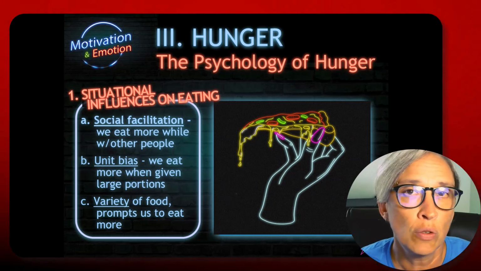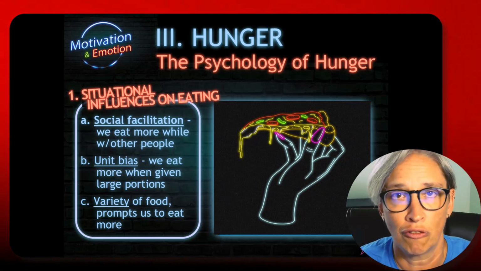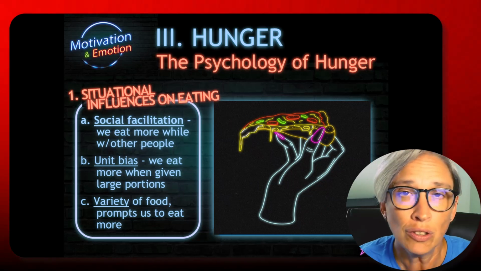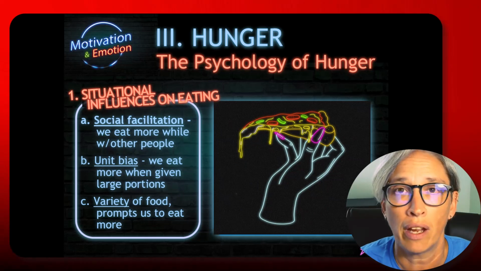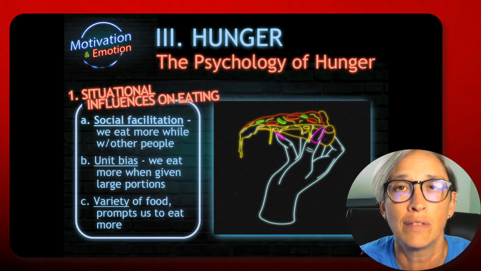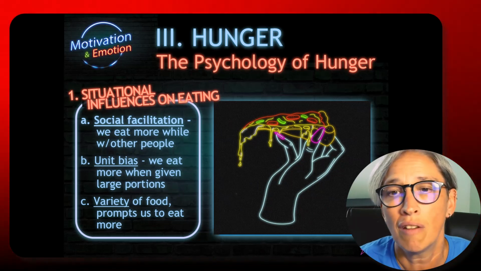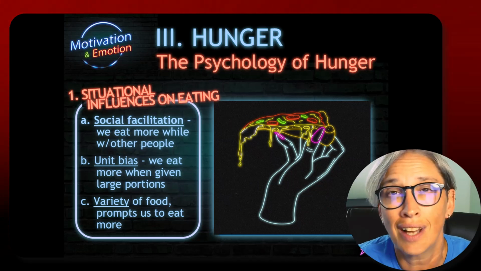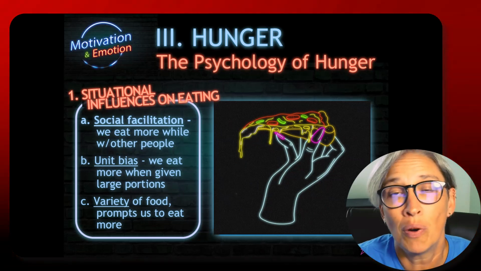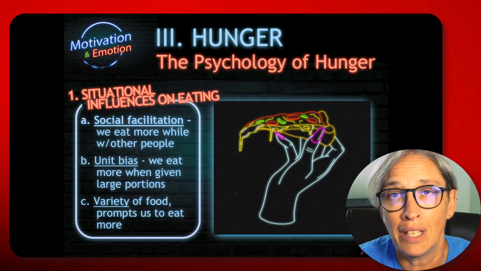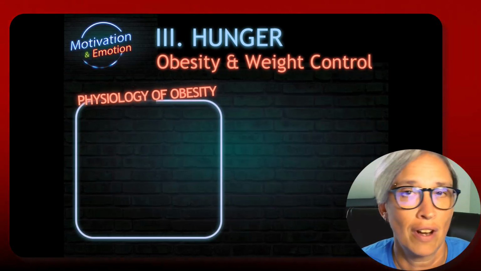We also have a unit bias, especially here in America, where we go out to a restaurant and they give you 3 times the amount of food that you really need. And we also have this wonderful thing of variety. I know for me, in my area where I live, I can get food from all kinds of different nations and ethnicities. It's one of the things I love about living where I am. We have variety, you know. Food is easy to come by now. We don't have to plant our food and wait for the cucumbers to grow. And so we put on weight when we may not mean to. I'll show you some videos in class that will demonstrate these phenomena.